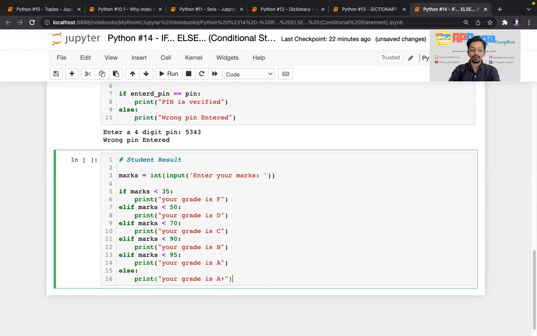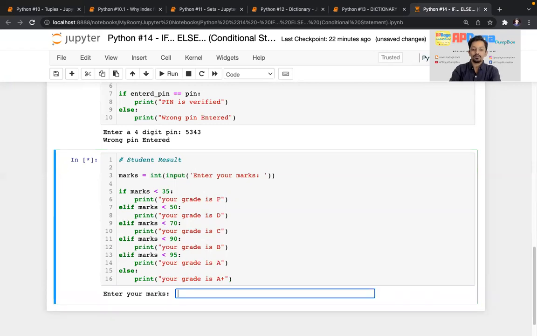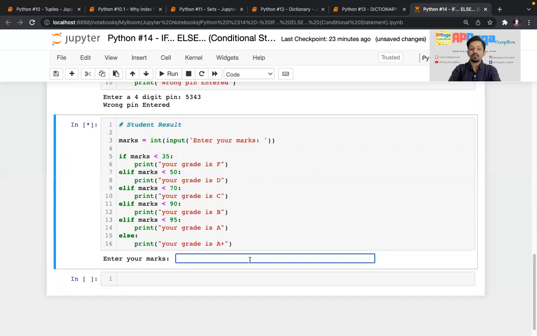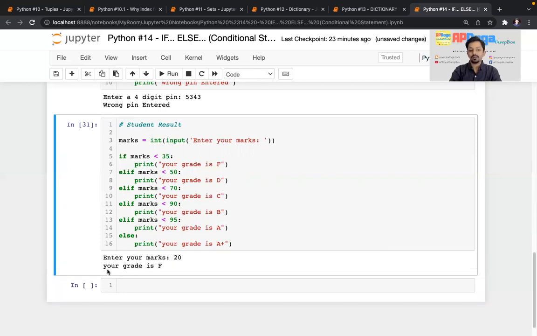Fine. So if I execute this, I'll enter the marks, that is I'll write 80. The grade is B. Why? This is false, false, false, this is true. So that's why it executed this line, your grade is B. Similarly, if I execute it once again, I'll write something like 20 marks. So your grade is F, right? So I think you understood if, else if, and else, right?